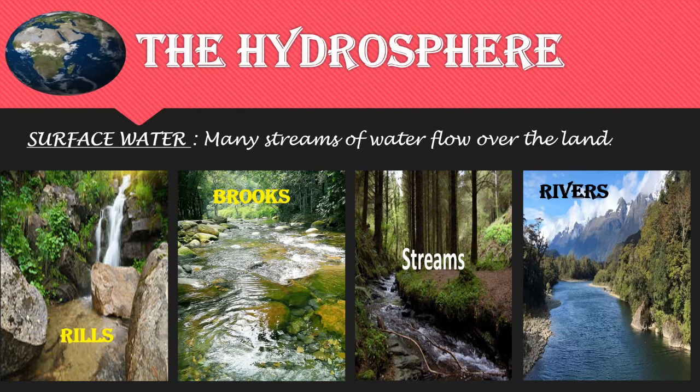Now, what is river? A natural wide flow of fresh water across the land into the sea, a lake, or another river. Now, students, rills, brooks, and streams join together to form rivers.